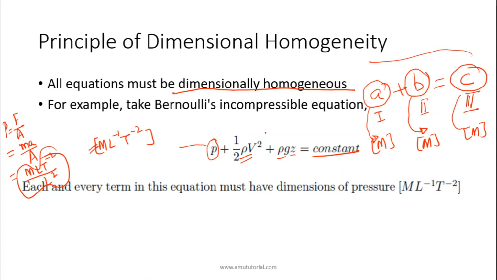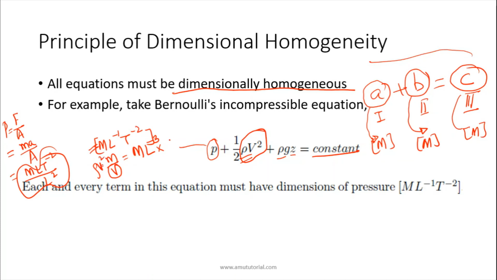Now solving for this. Rho means density, which is mass over volume. Mass means M, volume means L cubed, so M L minus 3, into V square.